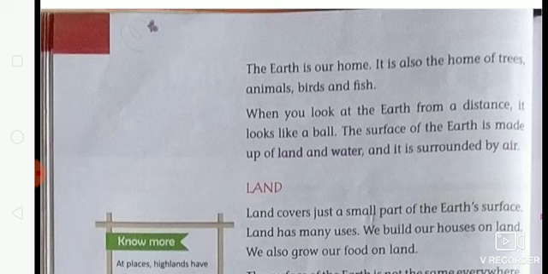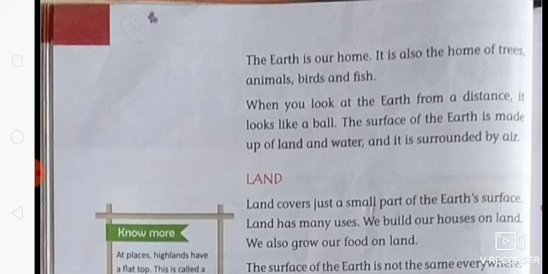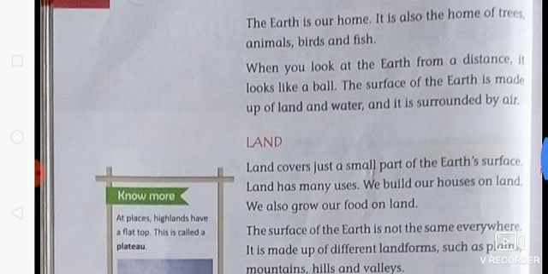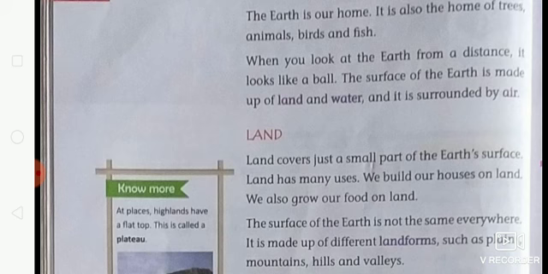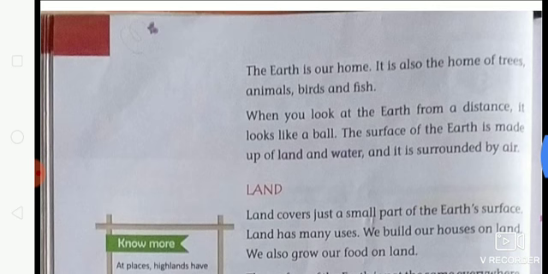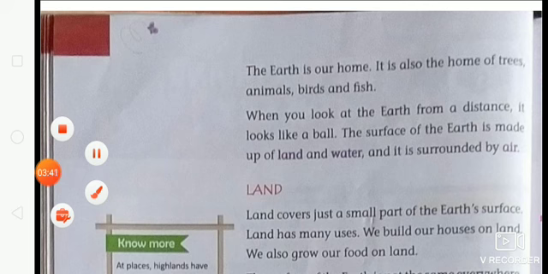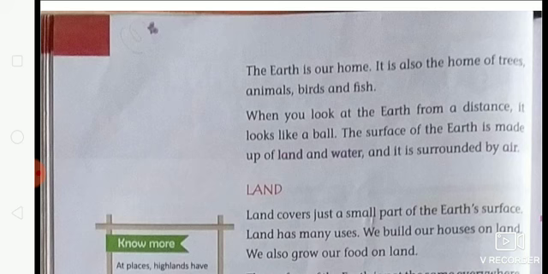So students, the earth is the only planet in which life exists. There are 8 planets in our solar system, but our earth is the only planet on which life exists, and that is why we live on earth. Earth is the only planet where people can live, because here life exists. Here the proper atmosphere exists, the water exists, everything that is needed for life exists on the earth.